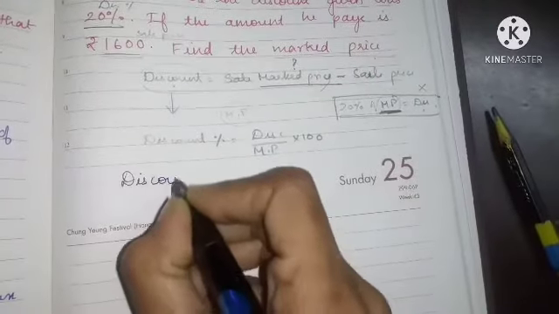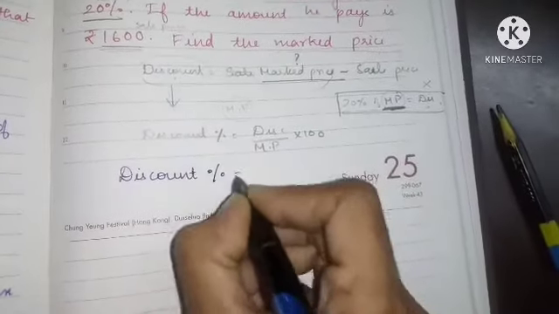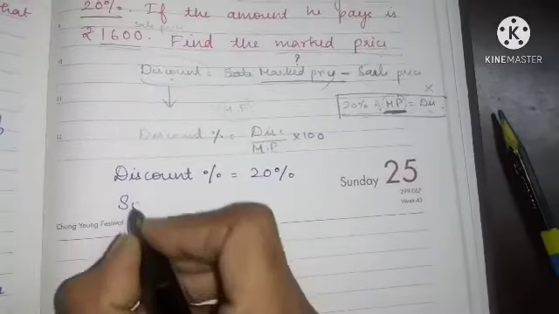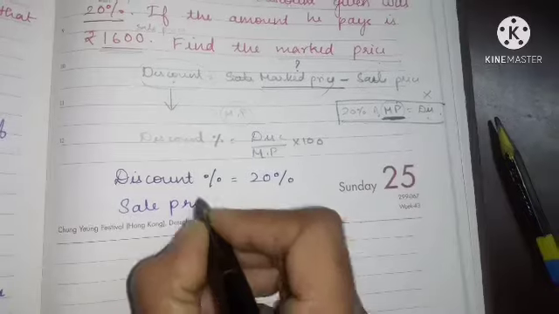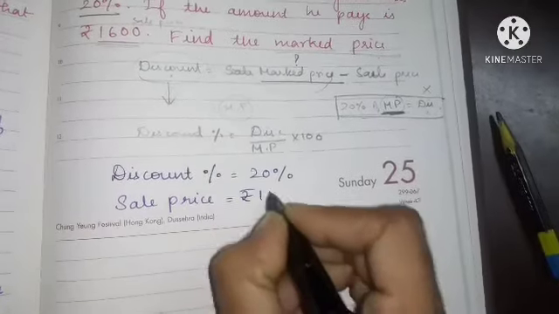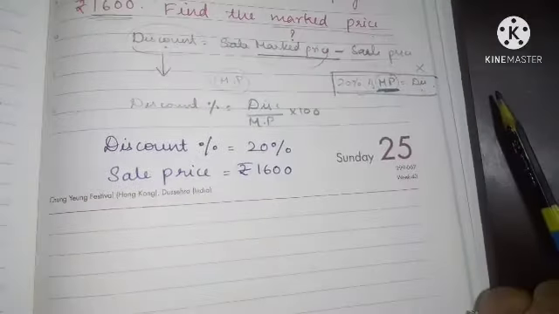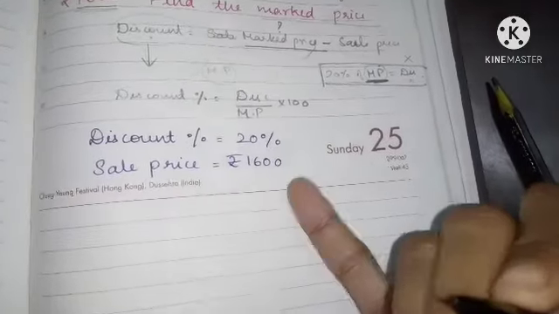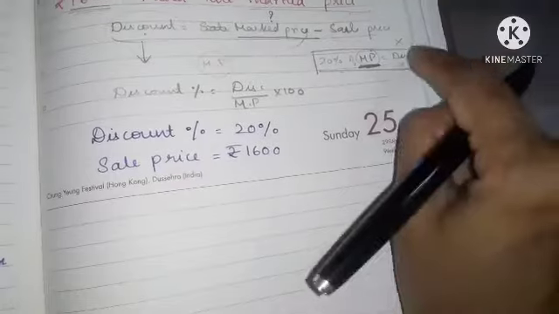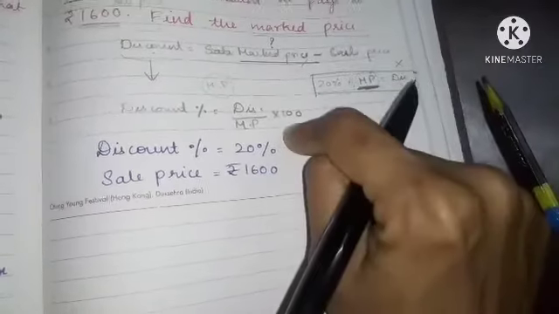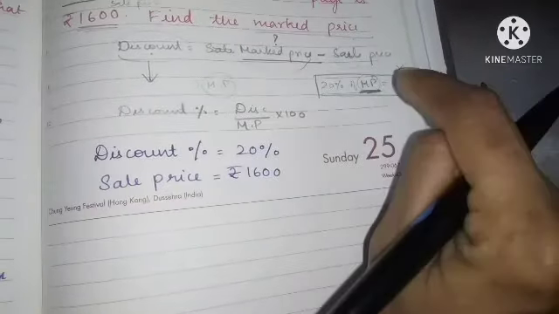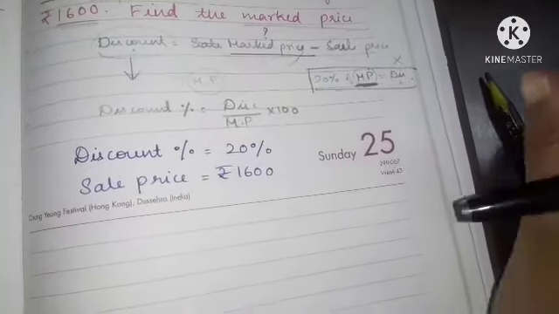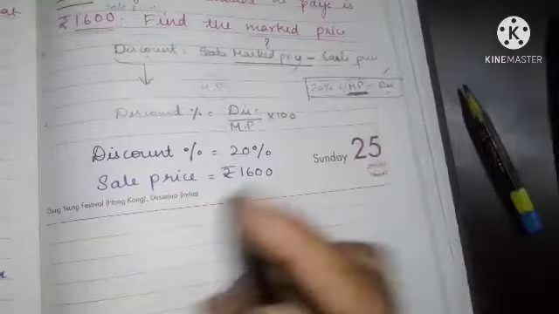Given, the discount percentage is 20%. Then the sale price is equal to rupees 1600. So we have two possibilities. You can either use this or this one. Even if you find it through this, you can find the answer. No problem, it is easy only. But you should think about the answer, that's all.